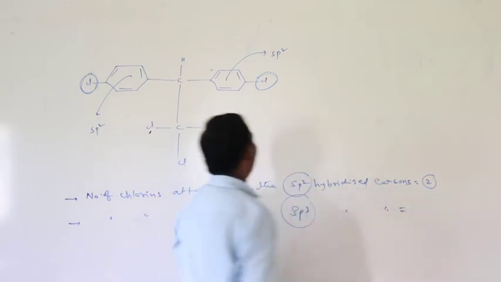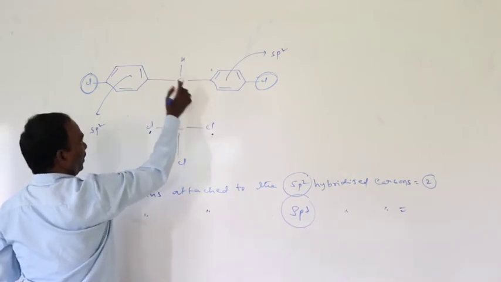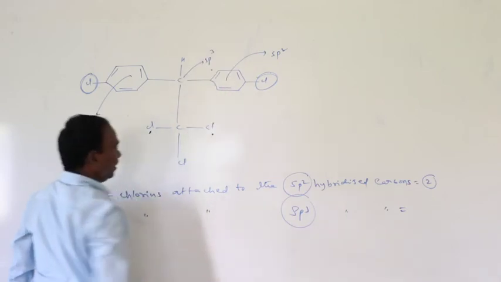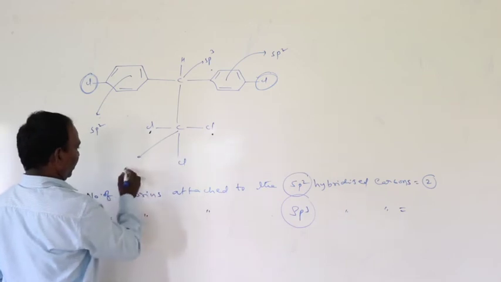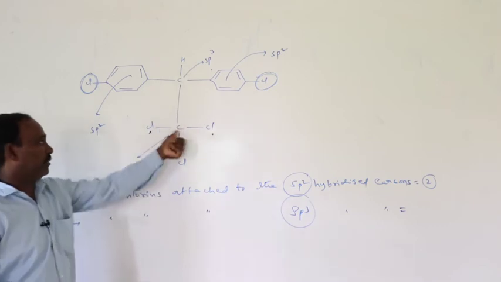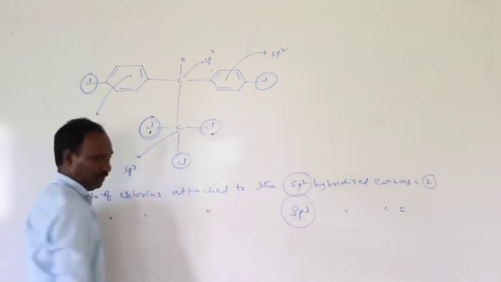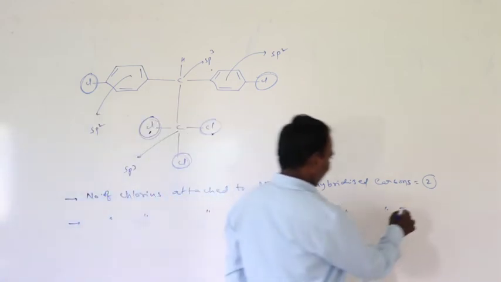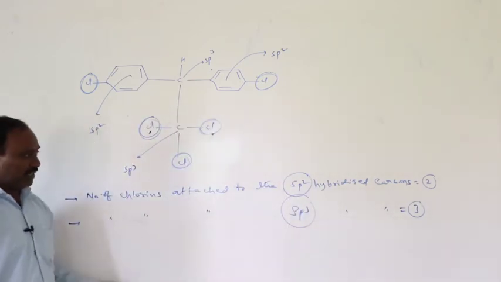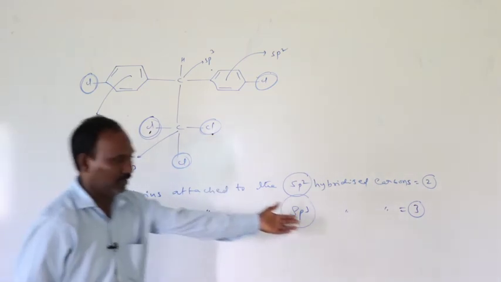Around the CH carbon there are 4 sigma bonds, so it is sp3 hybridized, and the CCl3 carbon is also sp3, with 3 chlorine atoms. So the answer is 3. Chlorines attached to sp2 carbon: 2. Chlorines attached to sp3 carbon: 3.